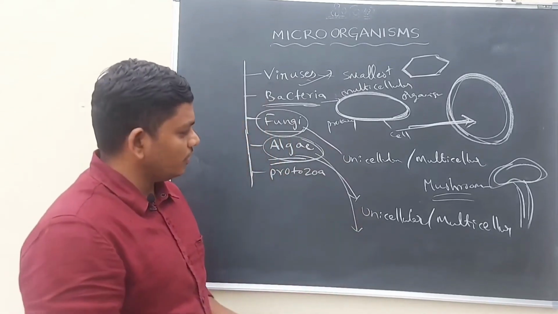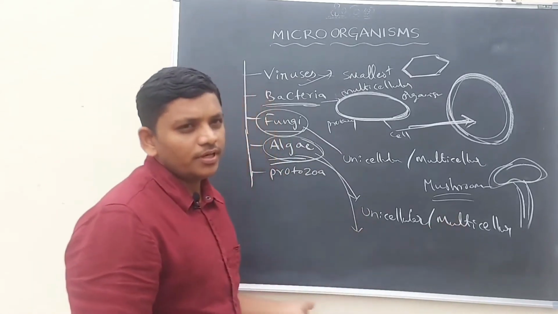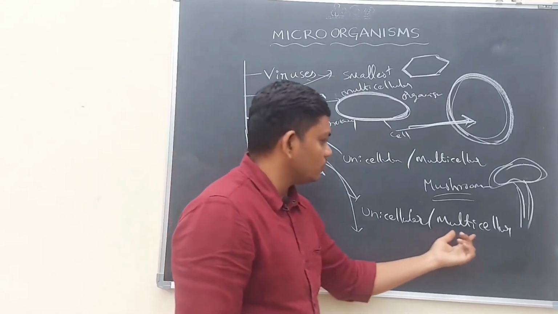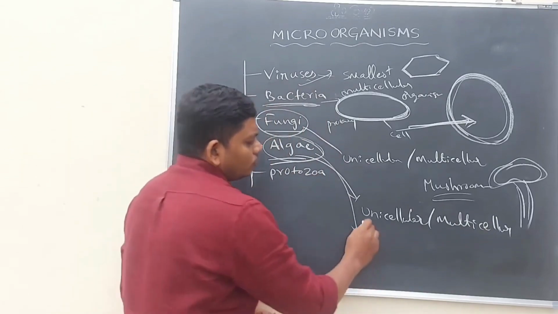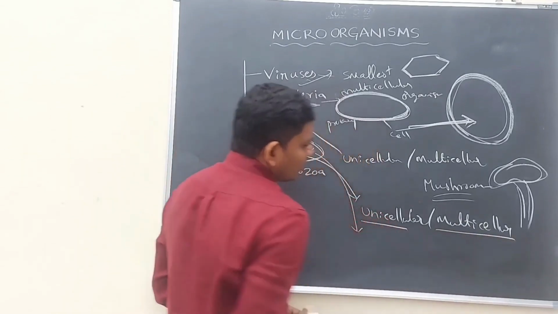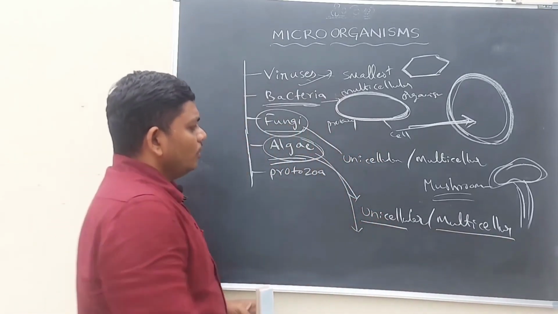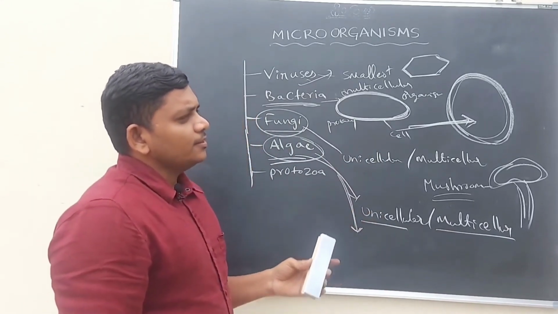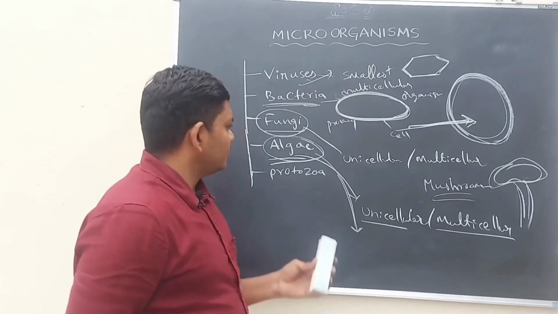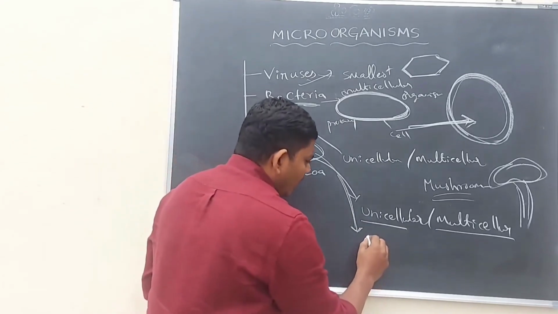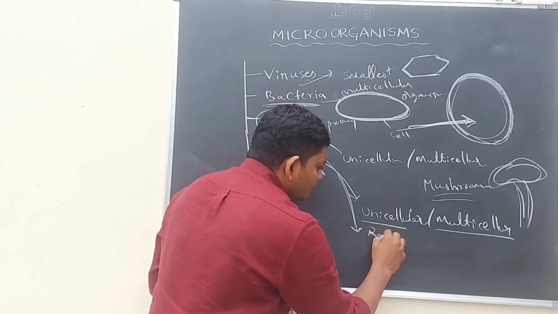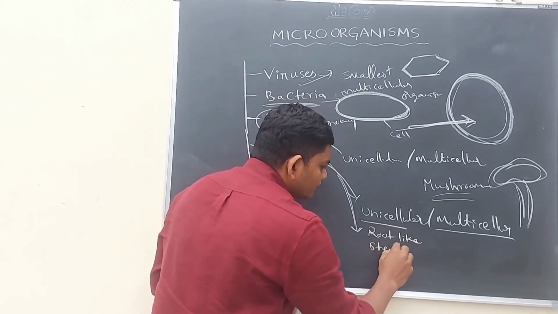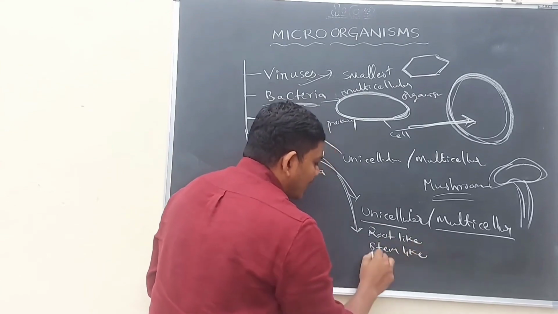Algae belongs to plants. It is unicellular, sometimes it has more cells, that is why it also belongs to multicellular. So some are unicellular, some are multicellular organisms in algae. The most important thing about the algae is, some plants have a root like system and stem like system and leaf like system.